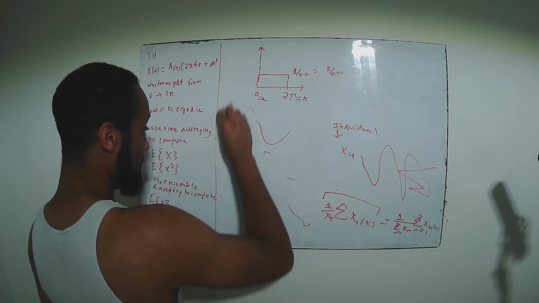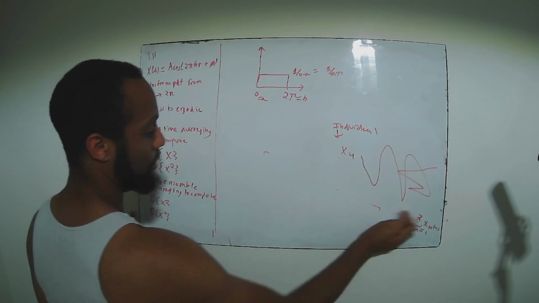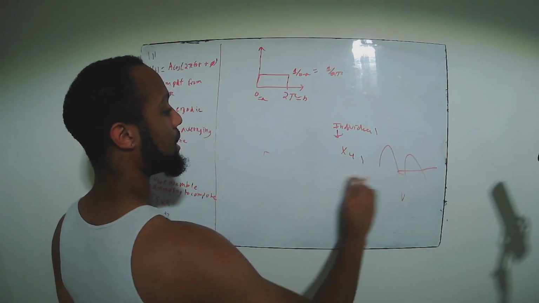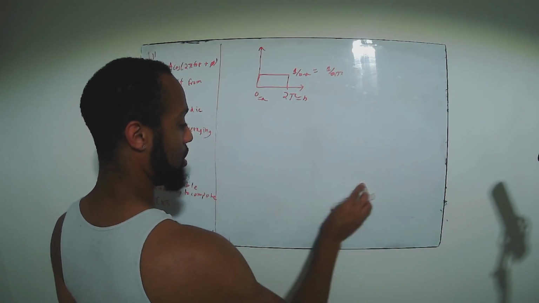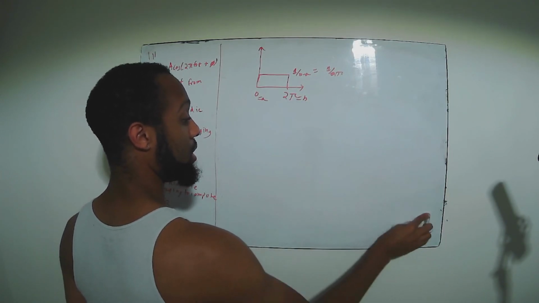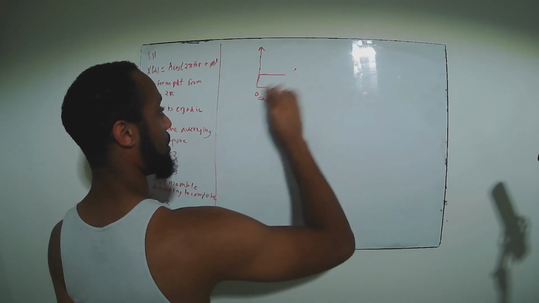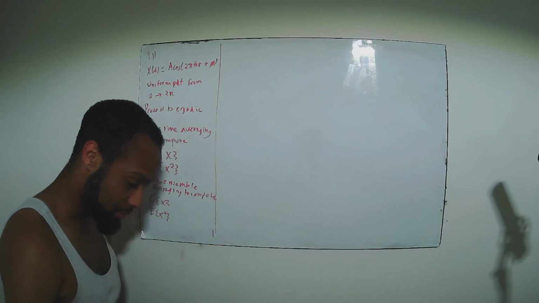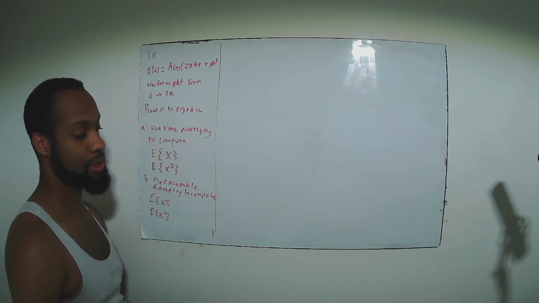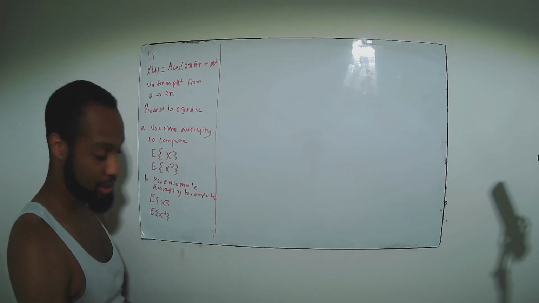And so another point to point out, the reason this is important is because to compute the first and second moment for a process without time averaging, you have to know its probability distribution function, you have to know its cumulative distribution function, and both of those can sometimes be hard to compute.